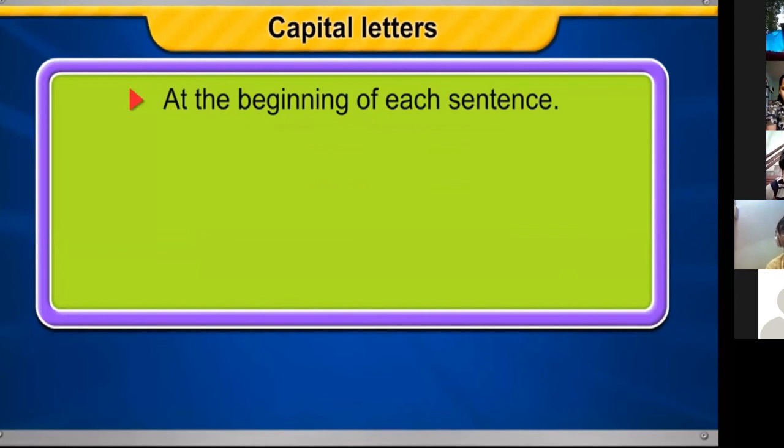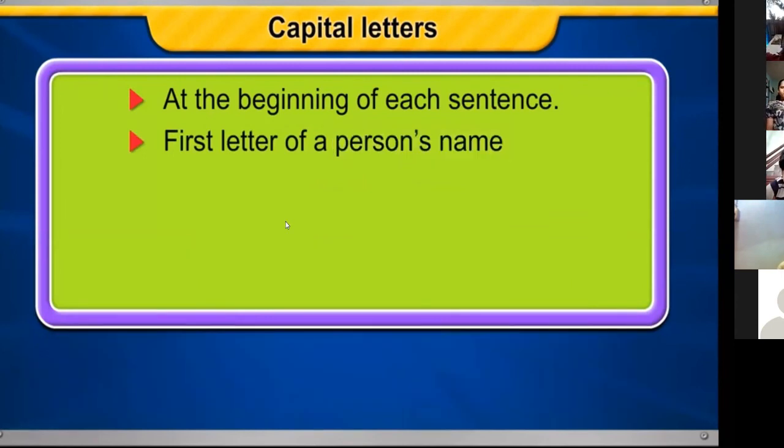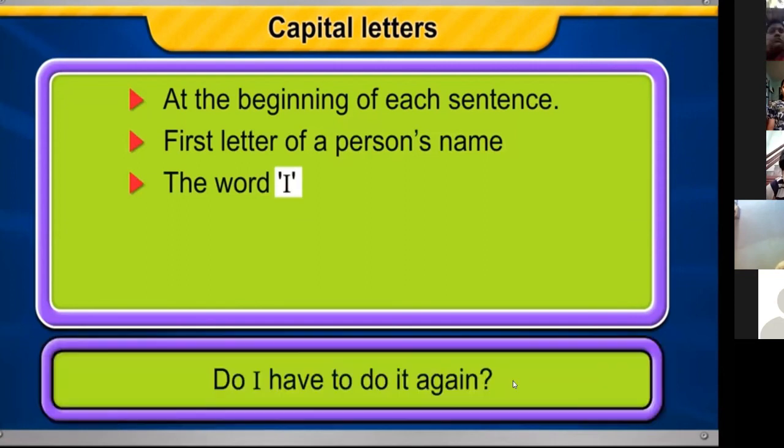For example, in the name Robinson, we need to use capital R. When a person talks about himself or herself, he or she uses the word I. Whether it comes at the beginning of a sentence or in the middle, I is always written in capital. For example, in the sentence, do I have to do it again? The word I is not at the beginning of the sentence. It is still written in capital.